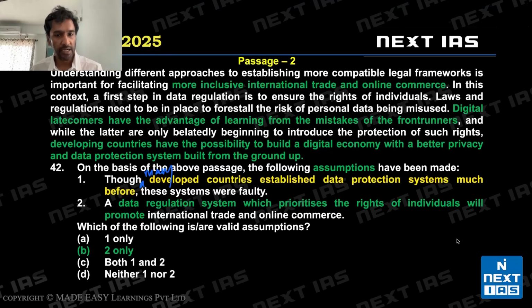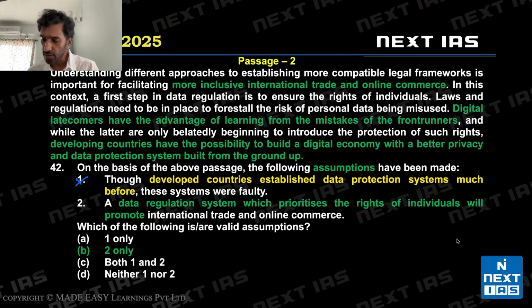So, though many developed countries established data protection systems before, these systems were somewhat faulty. If you made all these changes that are marked here, said 'many developed countries', removed the word 'much', and said 'somewhat faulty', it would have been a valid assumption. But as it stands with these words as they are, one is invalid.